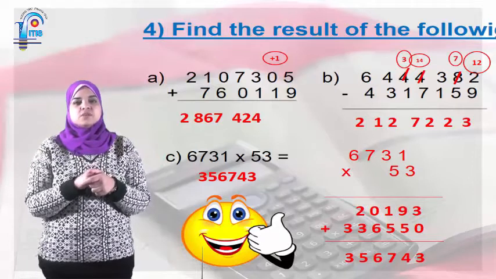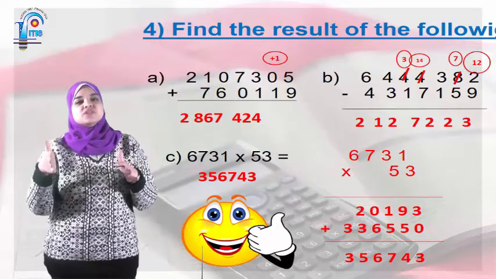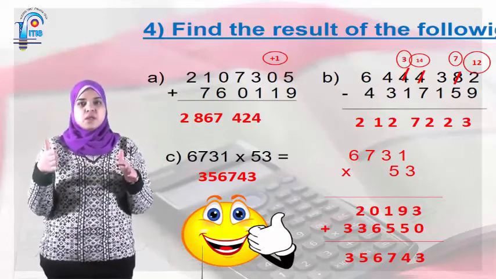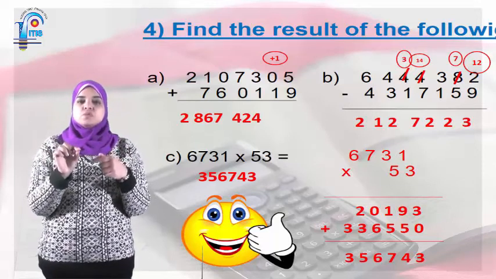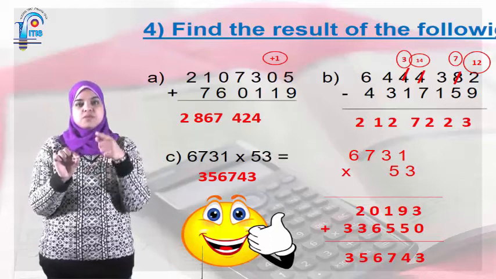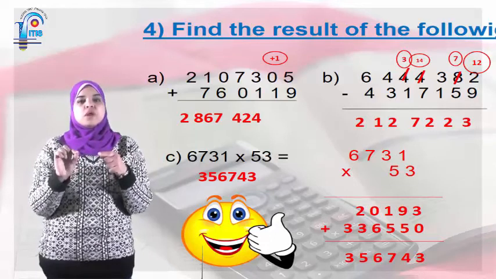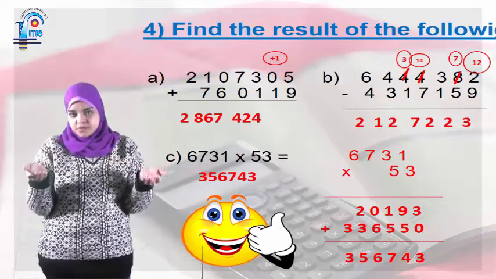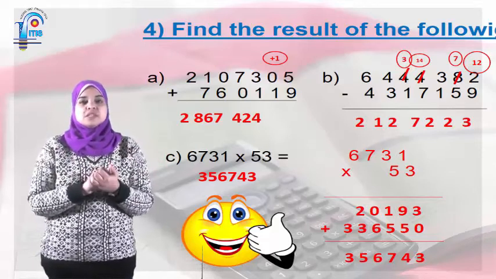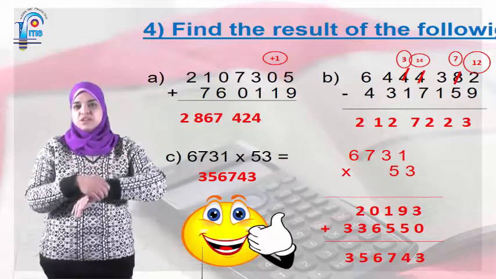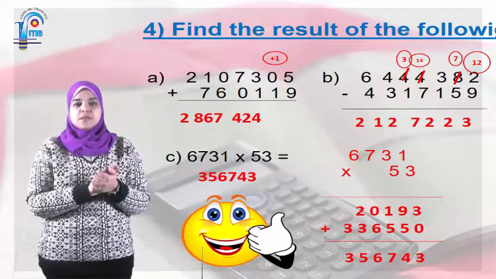760,119. Okay, so now I'm going to start with the unit digit. 5 plus 9 equals 14. So I'm going to write the 4 and carry 1. 1 plus 1 equals 2. Then 3 plus 1 equals 4. 7 plus 0 equals 7. 0 plus 6 equals 6. 7 plus 1 equals 8. And 2, write it as it is. So the answer is going to be